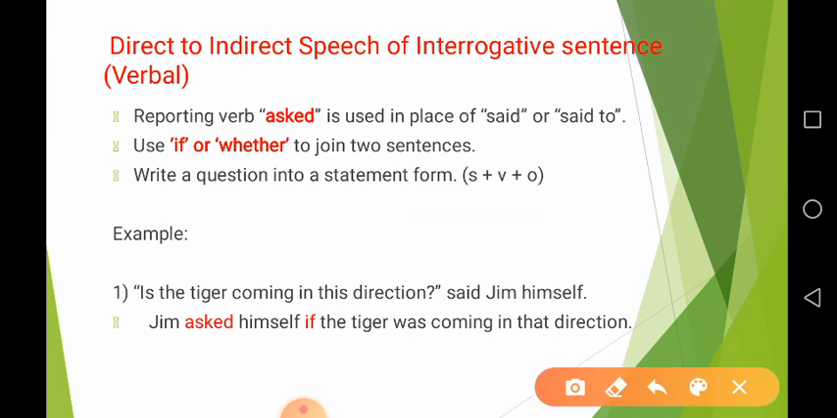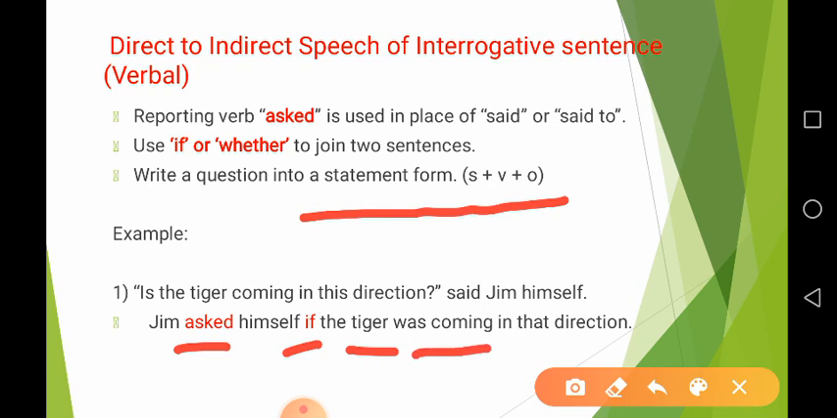So, you can find these changes. First, we take the reporting verb asked. Second, we take if or whether to join two sentences, and the third is that the sentence is written in statement form. The rest of the changes are in the tense, and if there are words, adverbs, or clauses of time or place, we make changes. So, here is the indirect speech of a verbal question.